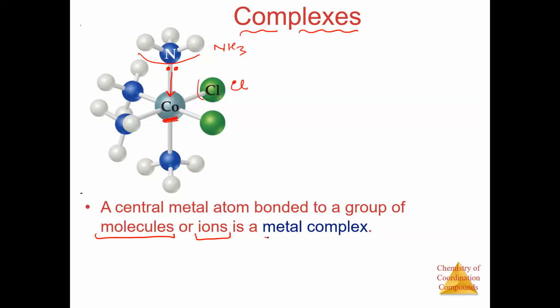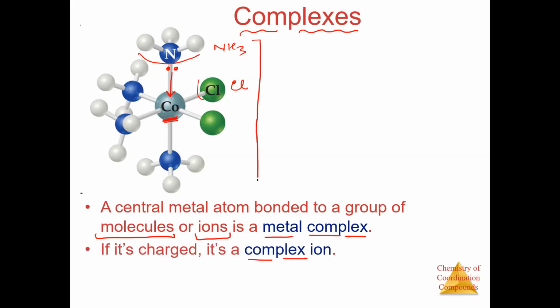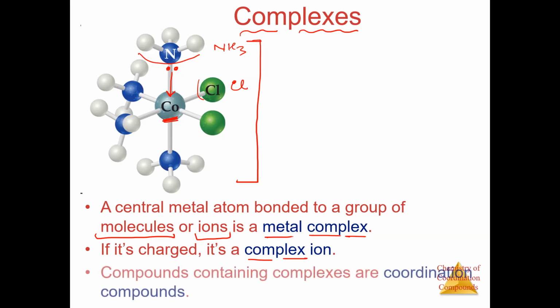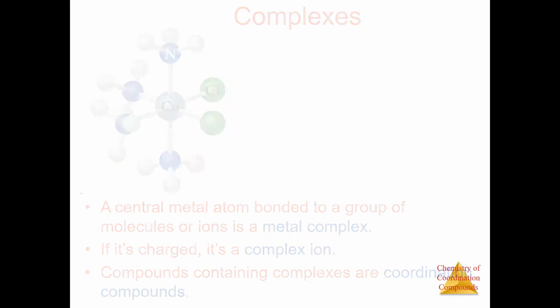Okay, these types of complexes are known as metal complexes. Now, if they have charge, it is known as a complex ion. If this whole metal complex has some positive or negative charge, then it will be known as a complex ion. And the compounds containing complexes are known as coordination compounds. So these compounds which have this type of complex are known as coordination compounds. In this we have a few things that you have to remember.